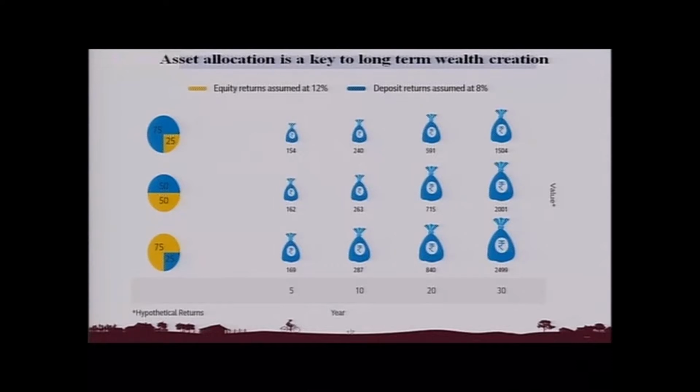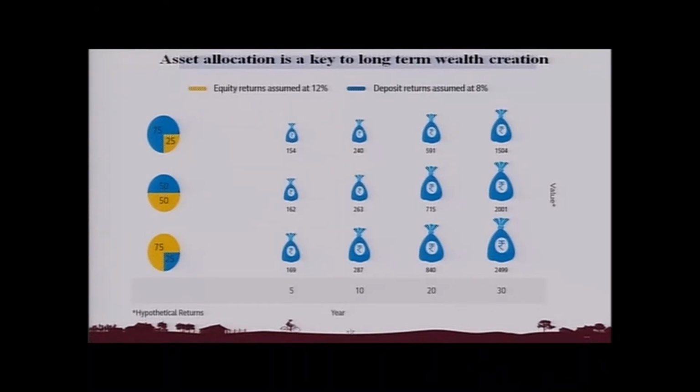Whereas, if you make a similar investment with 75% in equity and 25% in fixed income, the return in 5 years jumps from 154 to 169 on 100 rupees, and the 240 becomes 287 over 10 years. But look at what happens in 30 years.